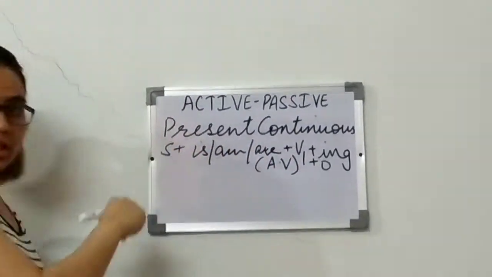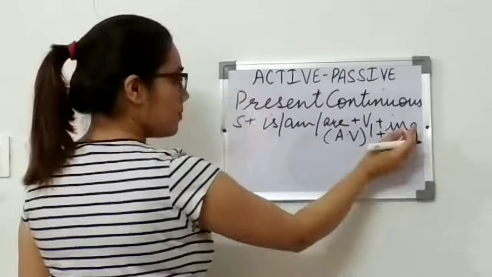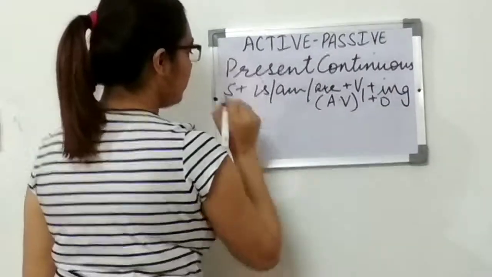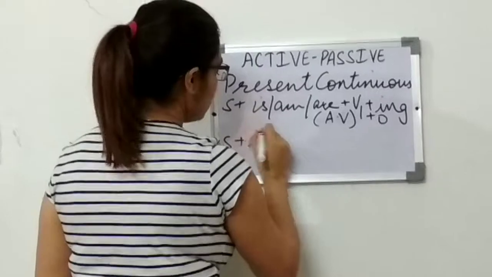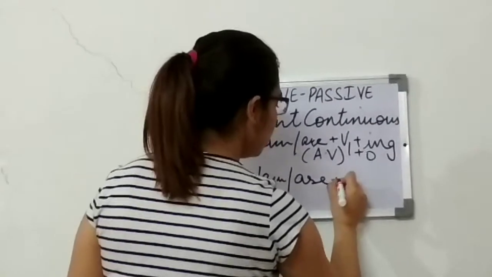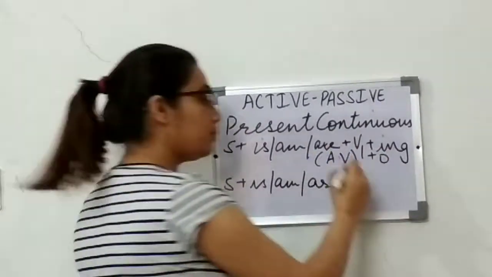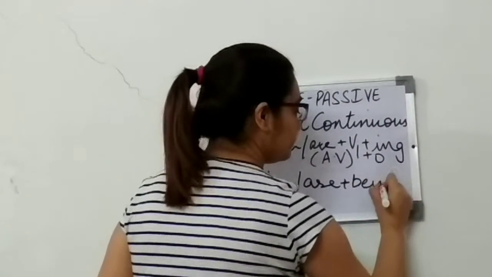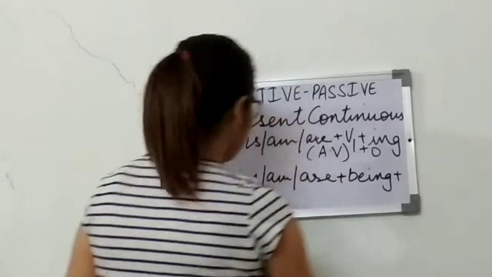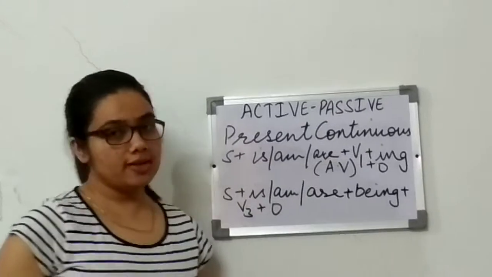So if we have to change this into passive voice, we write the object will become subject plus is, am, are. Now here instead of first form of verb plus ing, we put being plus third form of verb plus object, right?